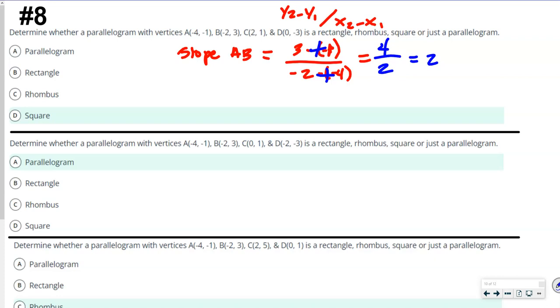Now we're going to look at the slope of BC, okay? So we're going to look at the slope of BC, and that's going to be equal to, again, 1 minus 3 over 2 plus 2, because it's minus negative 2, right? So that's going to be negative 2 over 4, so that's negative 1/2.